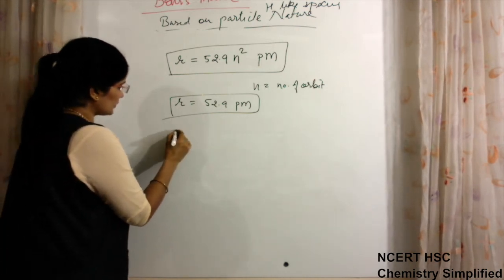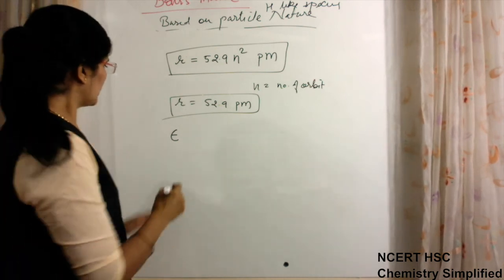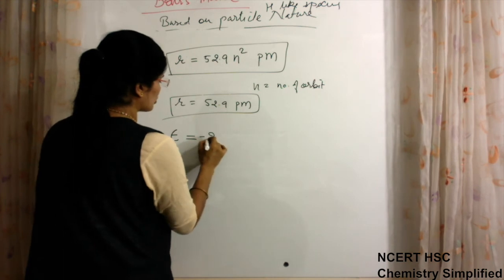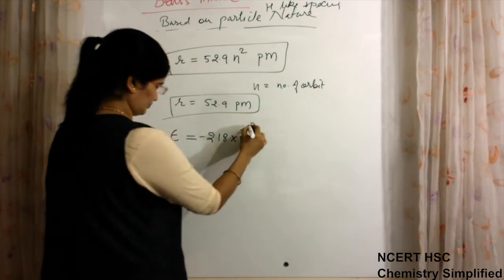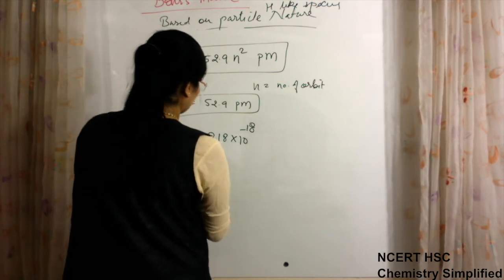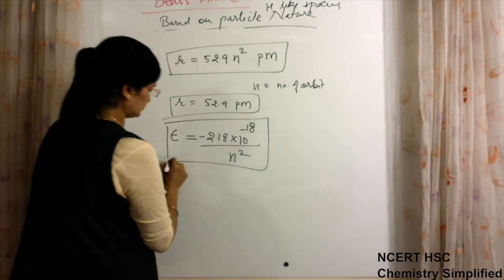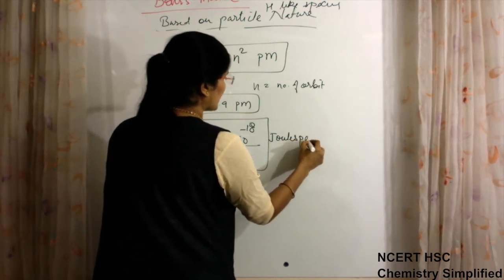Similarly, the value for energy also. The energy value for the hydrogen atom is given by minus 2.18 into 10 to the power minus 18 upon n square, in joules per atom.